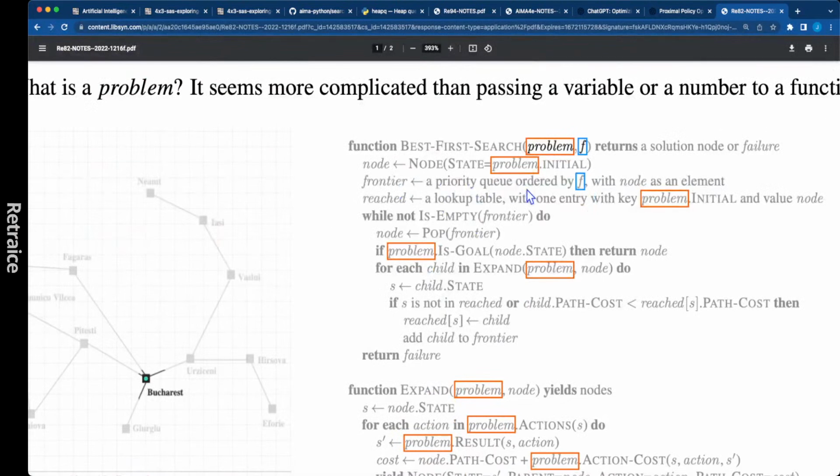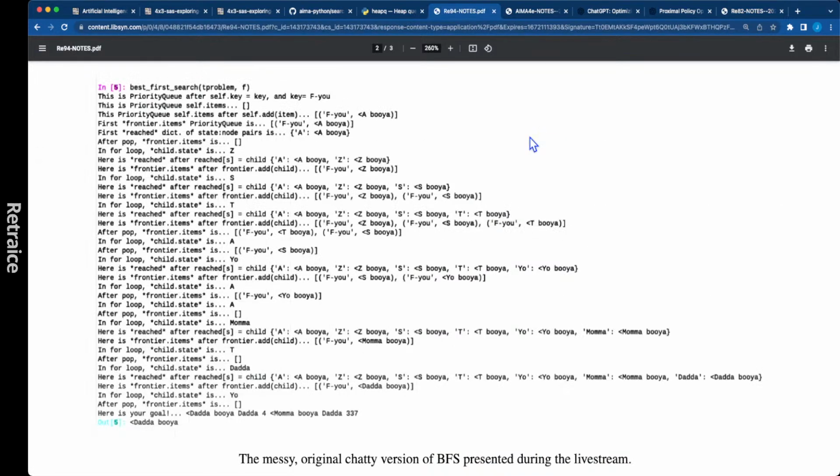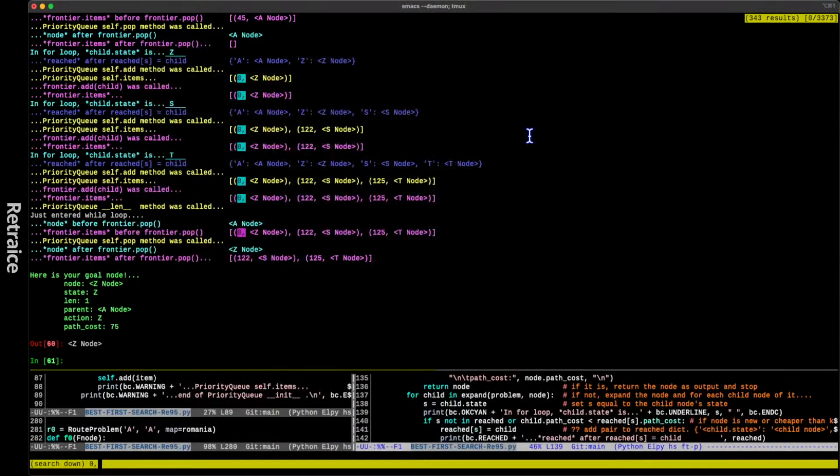Okay, frontier is a priority queue ordered by F. That's our straight line distance calculation. So it needs to be in order for this to make any sense. And the other thing that we're going to find out about this little magic F is that if we change it, with basically the same code, we get different algorithms implemented just by changing the F. We're going to see all about that. We've looked a little bit at that before, but I am just not making good time. Okay, so we've prioritized the zeros.